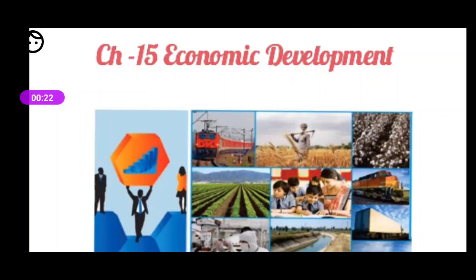In the first part, we have seen the definition of economic development, that is, what is called economic development. We have seen what is per capita income, what is the national income of India. We have also seen the difference between economic progress and economic development. Today, in the second part, we are going to deal with the features of a developing economy.